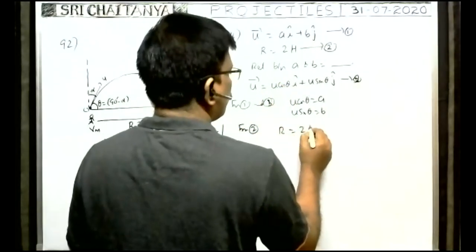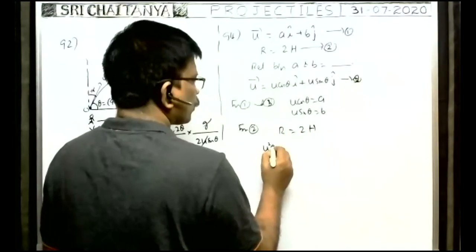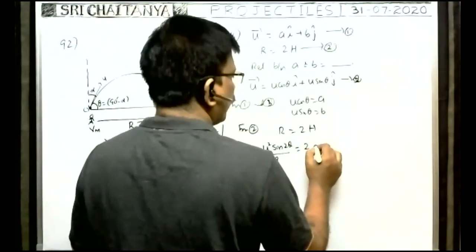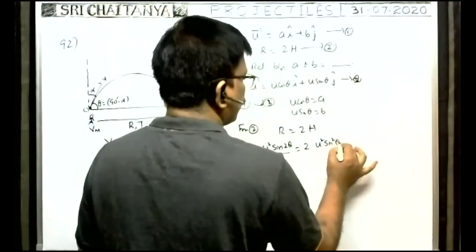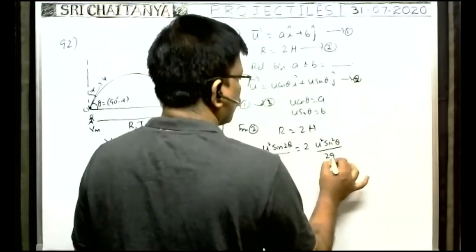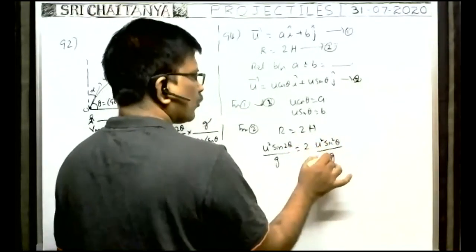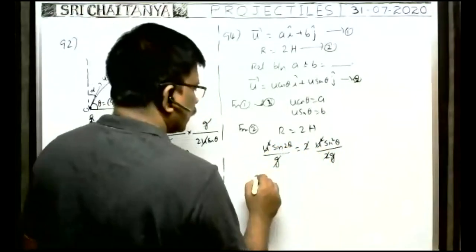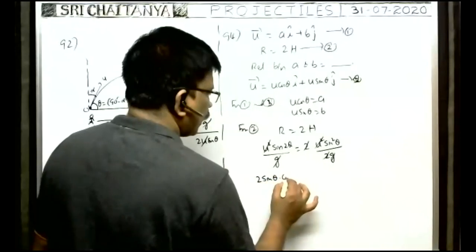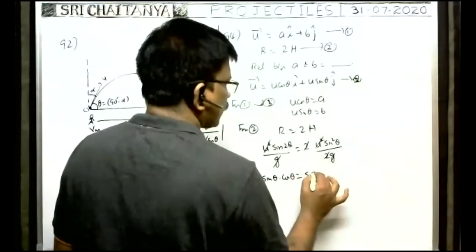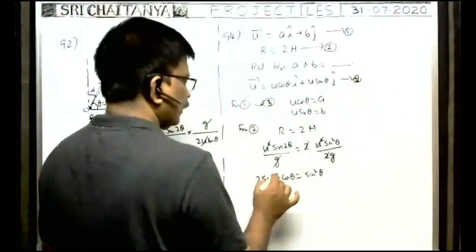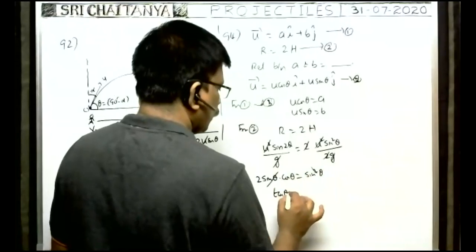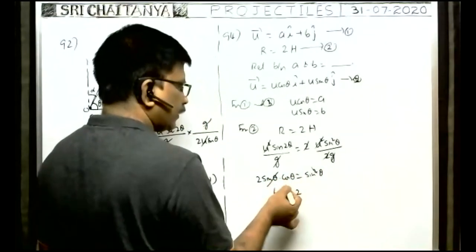Okay, now from 2, R is equal to 2 into H. What is the R formula? u square sin 2 theta by g is equal to 2 into maximum height, which means u square sin square theta by 2g. g cancels, 2 cancels, u square cancels. Sin 2 theta we can write as 2 sin theta into cos theta. That is equal to sin square theta. Here sin theta cancels, then tan theta is equal to 2. Sin theta by cos theta is tan theta, that is equal to 2.